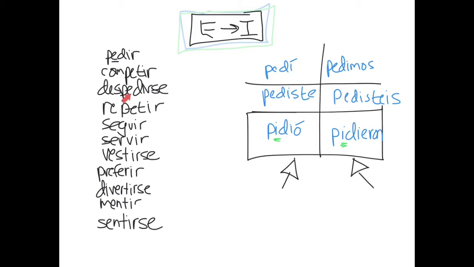Now what happens if a verb has more than one E, as some of these do that I'm highlighting right now? Remember that we always change the vowel that is closest to the ending when there's multiples of the same vowel. So this E here in repetir, and this second E in preferir. Those are the ones that will get the change. So it has to be the one closest to the ending.